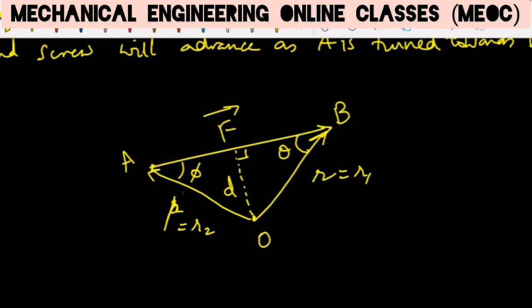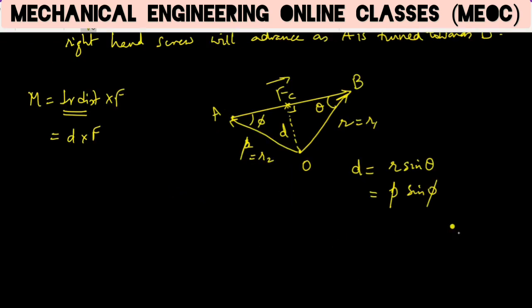Now the shortest distance D can be taken from theta and R. Say this point is C, from the triangle OCB, D is R sin theta, or from the triangle OCA, D can be written as P sin phi. Either way, the moment is D into F, or RF sin theta.